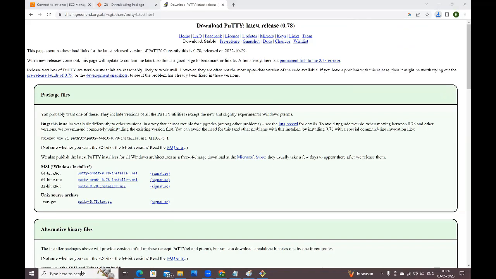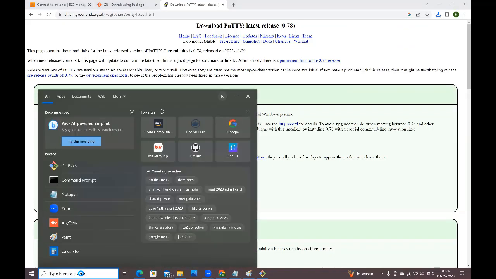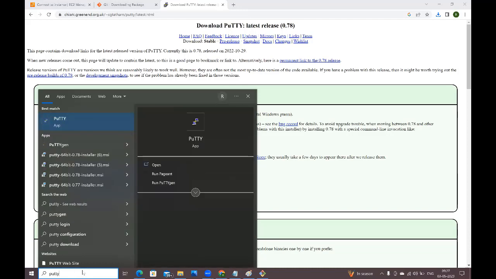Now, first I want to generate the .ppk file. Currently, I don't have the .ppk file. I have the .pem file available. From the .pem file, I want to generate the .ppk file. Right? How can you confirm whether PuTTY is installed or not? Here, just type PuTTY. See guys, you can see the PuTTY application here.